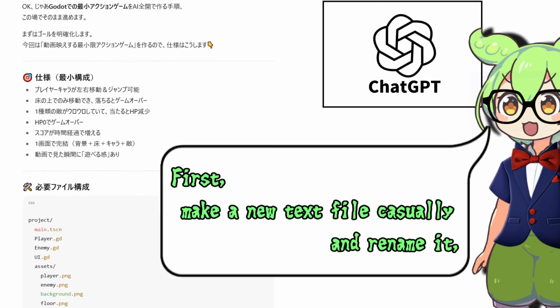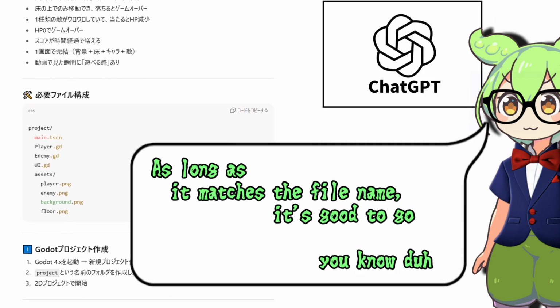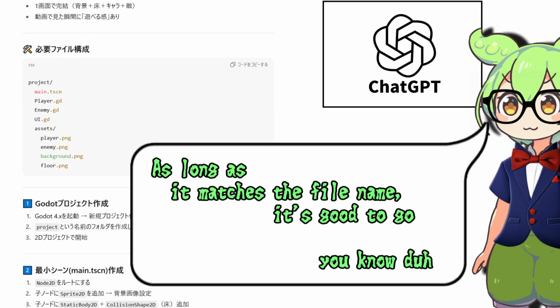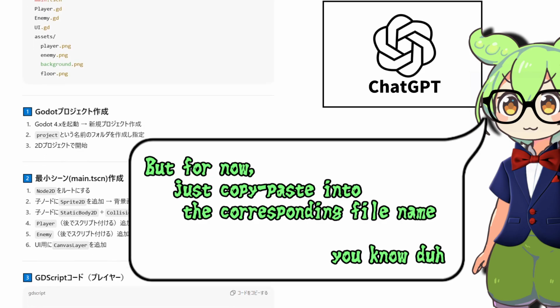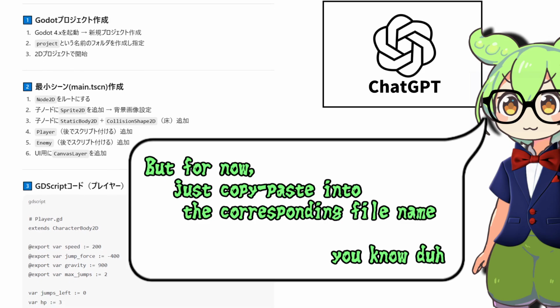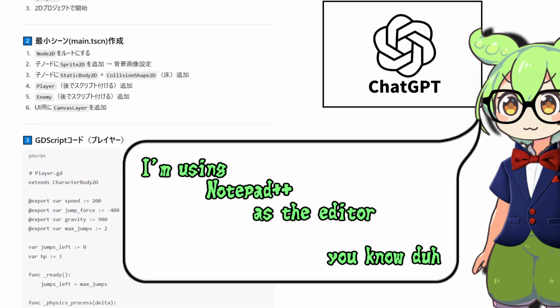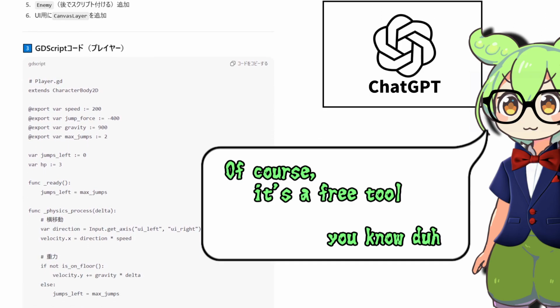First, make a new text file casually and rename it. As long as it matches the file name, it's good to go. I don't know what's written in it, but for now, just copy-paste into the corresponding file name. I'm using Notepad as the editor. Of course, it's a free tool.